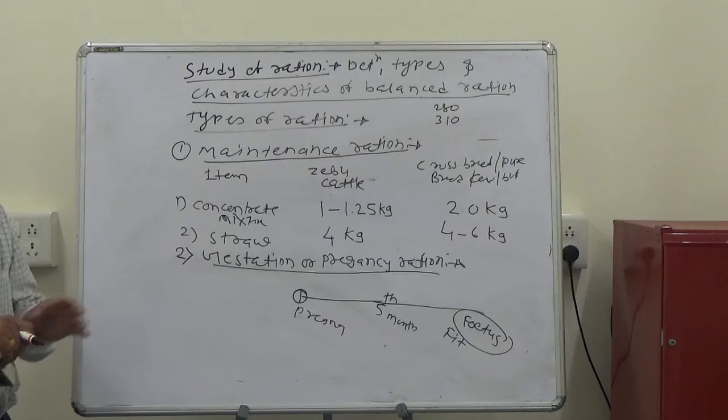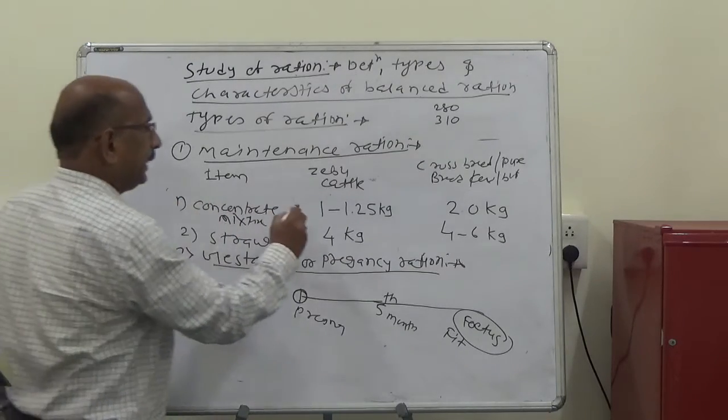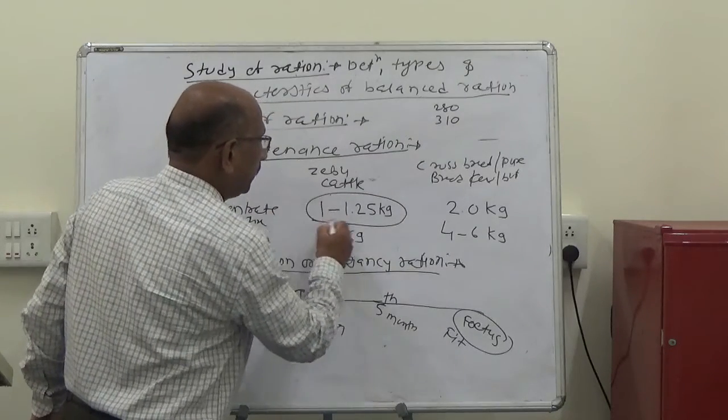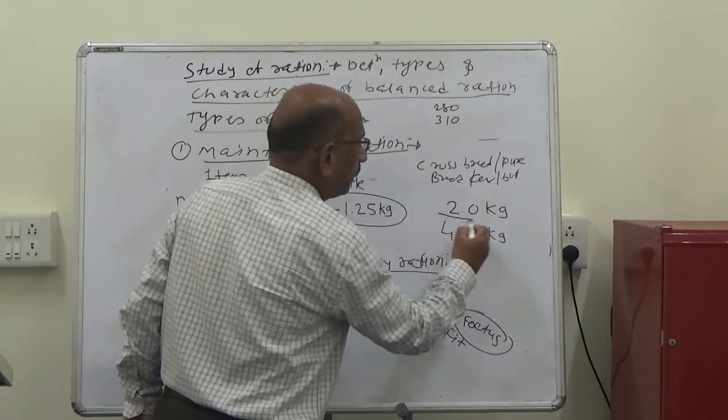For the gestation ration, this is in addition to maintenance. The concentrate given for maintenance is 1 to 1.25 kg in case of the Zebu cattle, and 2 kg for the crossbreeds.